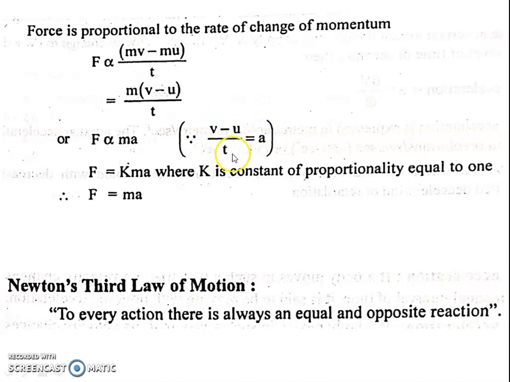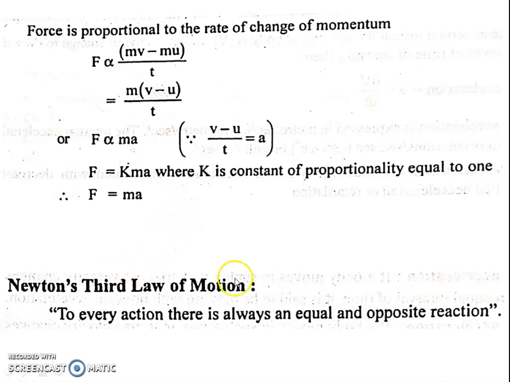To remove the proportionality, I add a constant k equal to 1, then f is equal to ma. This is the expression for Newton's second law of motion. Okay, f is equal to ma.